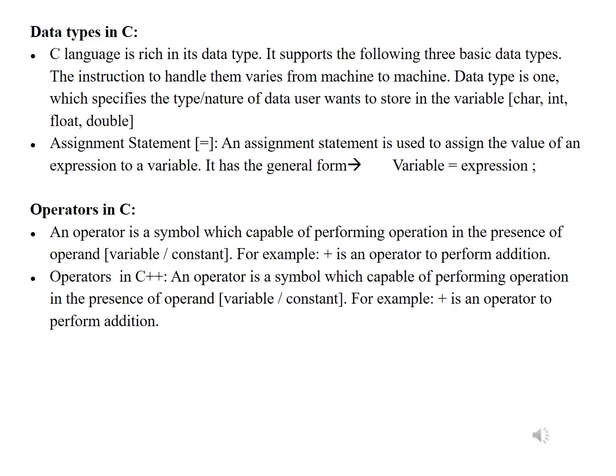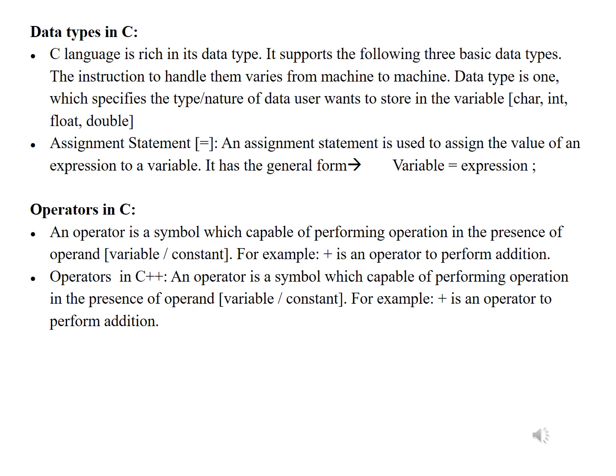Data types in C. C language is rich in its data types. It supports the following basic data types. The instructions to handle them vary from machine to machine. A data type is one which specifies the type or nature of the data the user wants to store in the variables. That is char, int, float, double. Assignment symbol, equals: an assignment statement is used to assign the value of an expression to a variable. It has a general format like this: variable = expression.